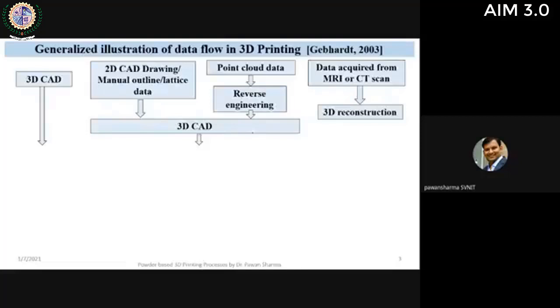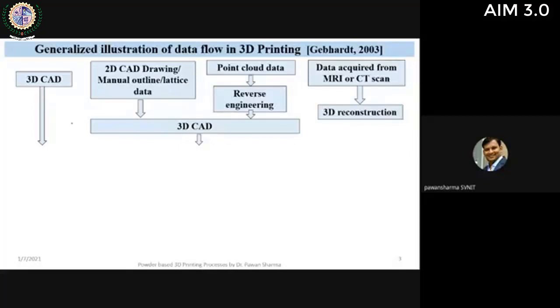As I have told you, the first or key step in additive manufacturing or 3D printing is the generation of the CAD model. So let us understand how the data flows in 3D printing. The CAD model can be generated using direct software like SolidWorks or Creo, where we can directly develop the 3D CAD model.